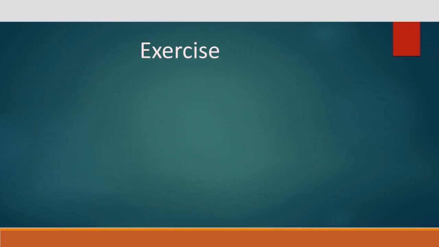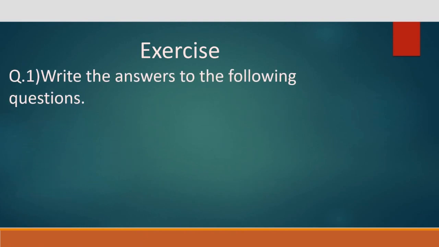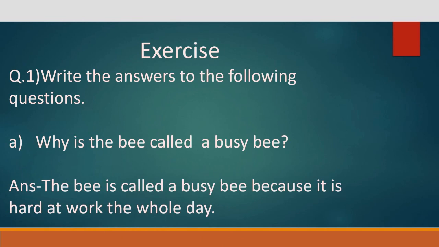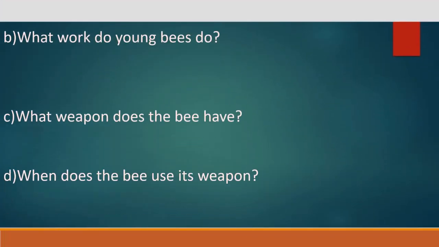Now, exercise. Question 1. Write the answers to the following questions. A. Why is the bee called a busy bee? Answer. The bee is called a busy bee because it is hard at work the whole day. B. What work do young bees do?